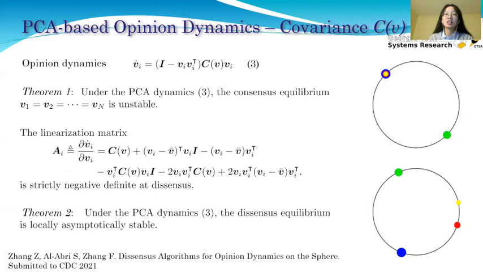The linearization matrix AI is strictly negative definite at the dissensus equilibrium. And this led to, under the PC dynamics, the dissensus equilibrium being locally asymptotically stable. Starting from a non-equilibrium state, the opinion state will convert to the dissensus equilibrium.